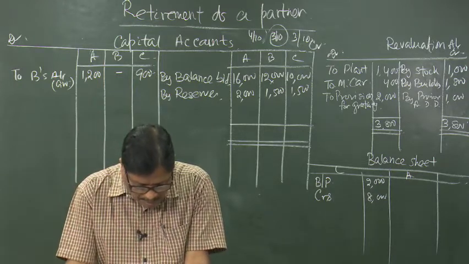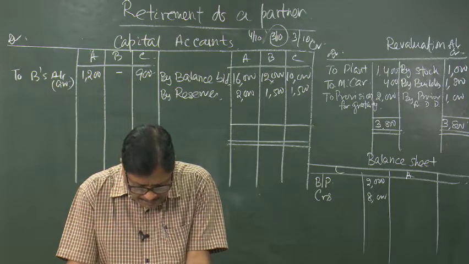The amount payable to B is to be converted, A retires on that date.